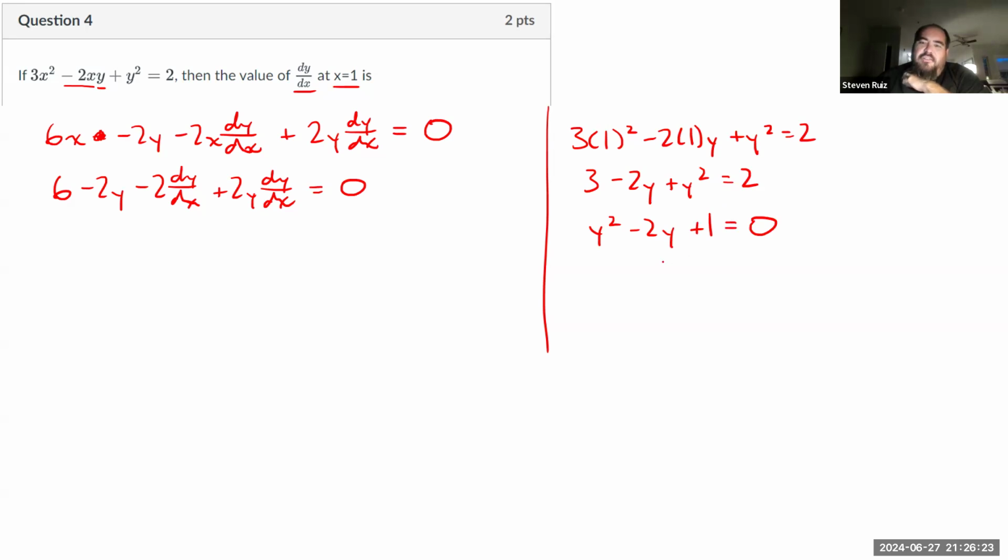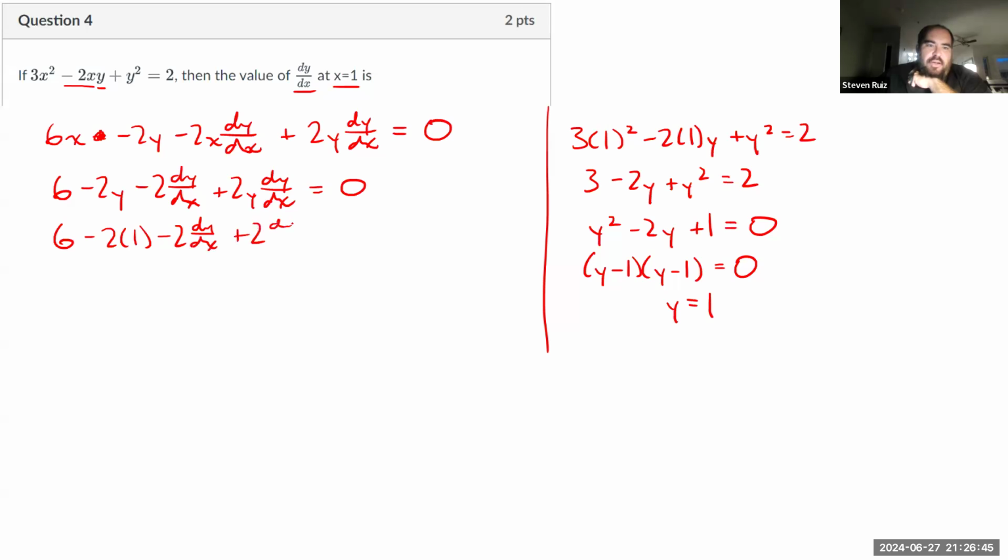I believe that factors into y minus 1 times y minus 1 equals 0. So y equals 1. When x equals 1, y equals 1, so I can make that substitution as well: 6 minus 2 times 1 minus 2 dy/dx plus 2 dy/dx equals 0.